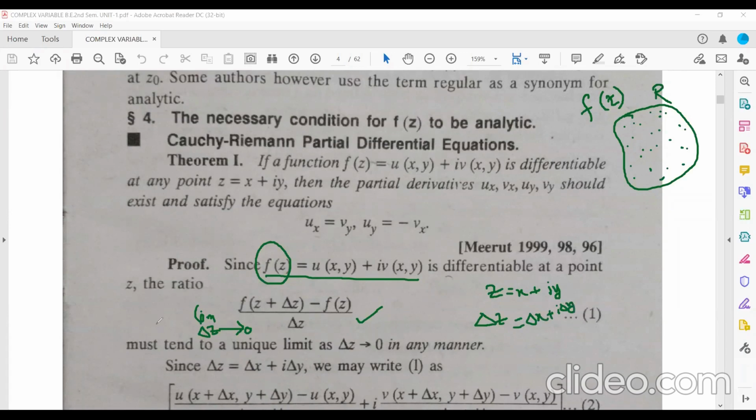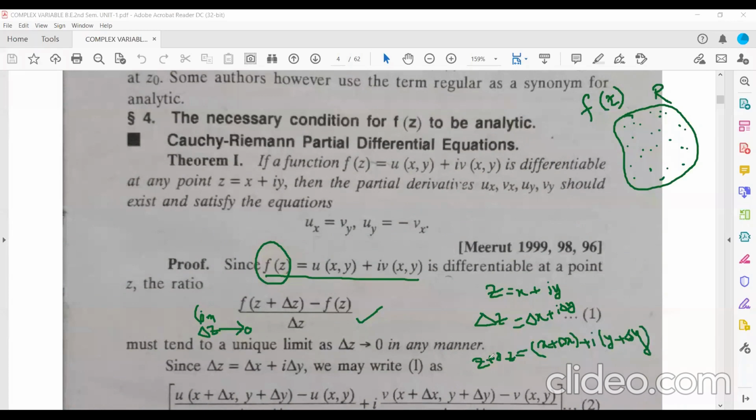Now if you add this, z plus del z, write the real part together and the imaginary part together. So you will get like this: x plus del x plus i times y plus del y.